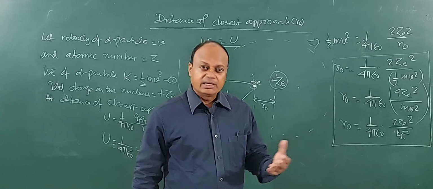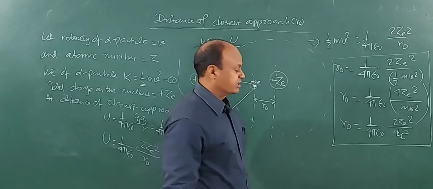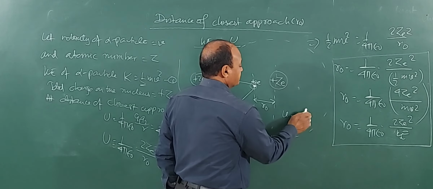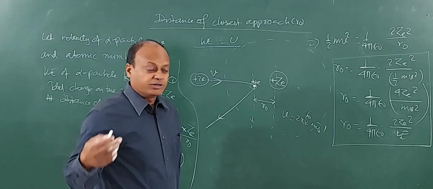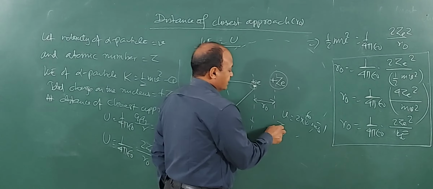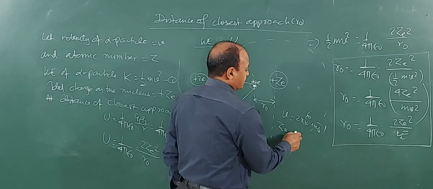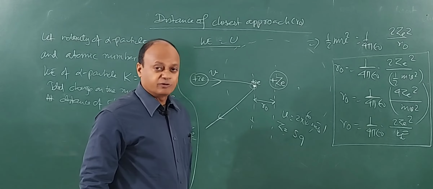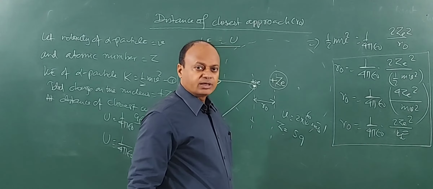Clear? In a given problem, suppose they tell you that an alpha particle moving with a velocity of 10 to the power 6 meter per second is fired towards the nucleus. Z is equal to, suppose, 59. Calculate the distance of closest approach. So I'll just put everything out here, right?